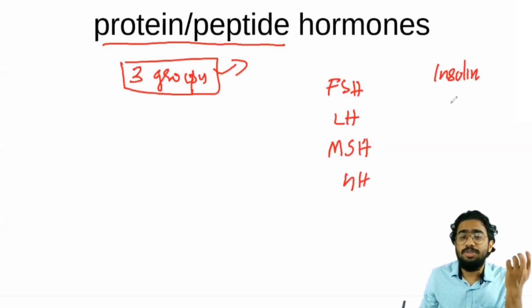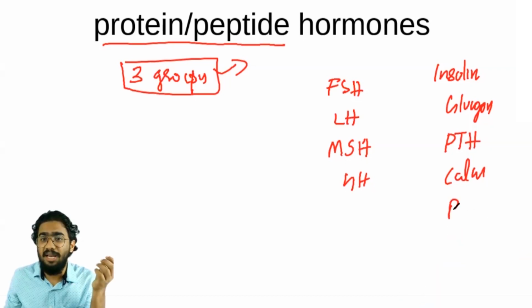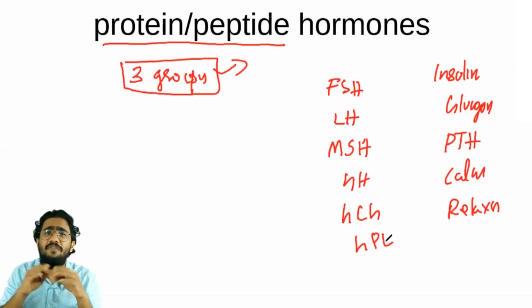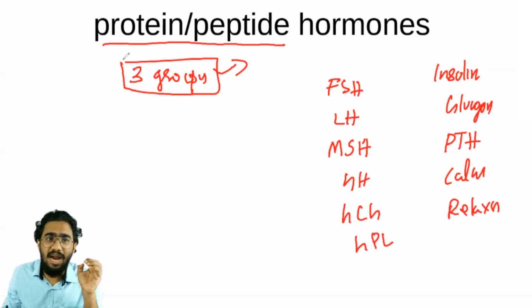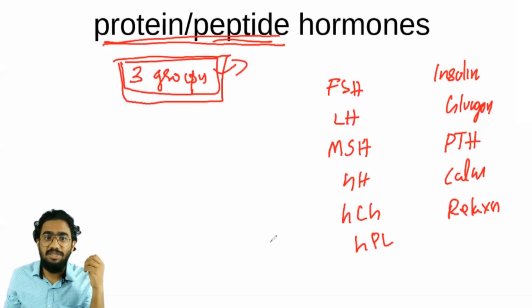Are you understanding? Insulin, glucagon, PTH, parathyroid hormone, calcitonin, and one ovarian hormone like relaxin. I can write a long list of hormones, placental hormones like HCG, HPL. And every hormone that is not discussed under the three groups we have studied comes under the protein or polypeptide hormones. Are you understanding this? So I hope it is very easy to remember.